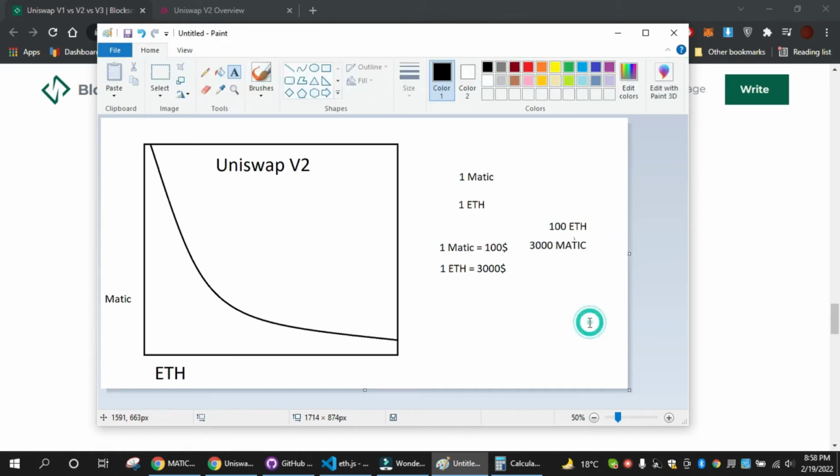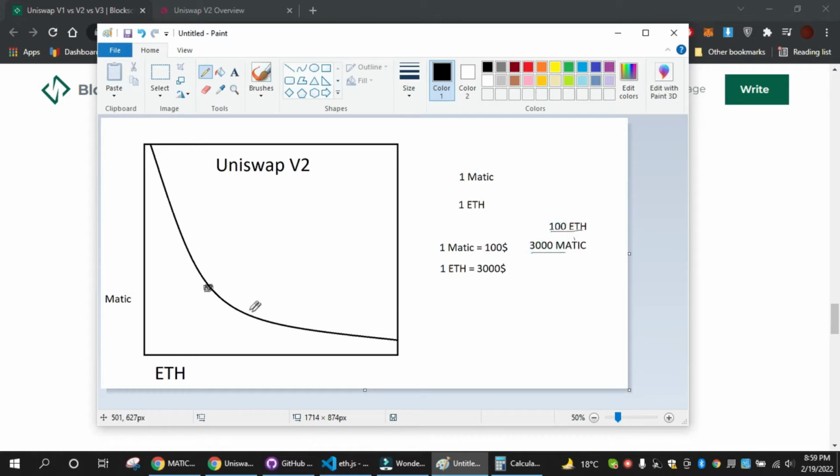Now the difference, actually, is that when the price is at one point here, if both are at the equivalent price, then the price stays here. That means the price is kind of stable, and there are equal amounts of matic and ETH. But obviously that's not the case, because we have 100 ETH and we have 3000 matic, right?